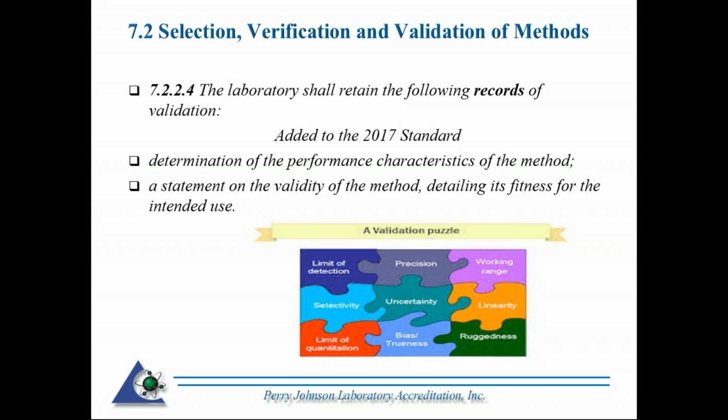If you need to validate a method, what's been added to the 2017 standard is you have to retain records, and the following has been added on top of what was already specified in 2005: determination of the performance characteristics of the method and a statement of validity of the methods detailing its fitness for intended use.